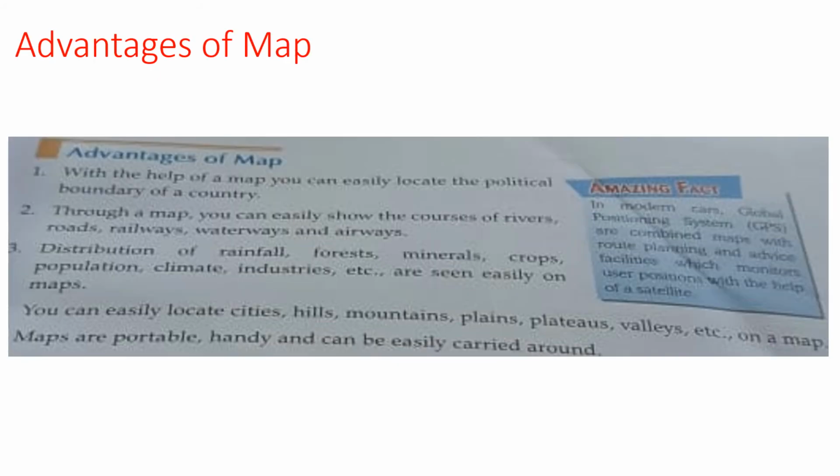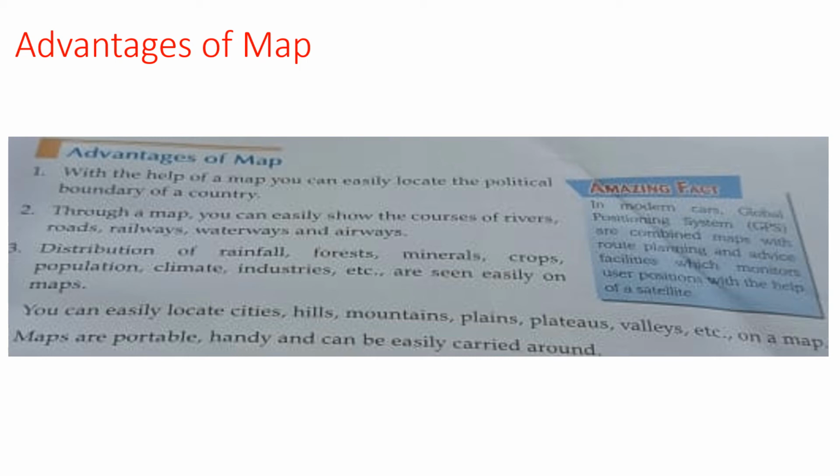Advantages of maps. With the help of a map, you can easily locate the political boundary of a country. Through a map, you can easily show the courses of rivers, roads, railways, waterways, and airways.